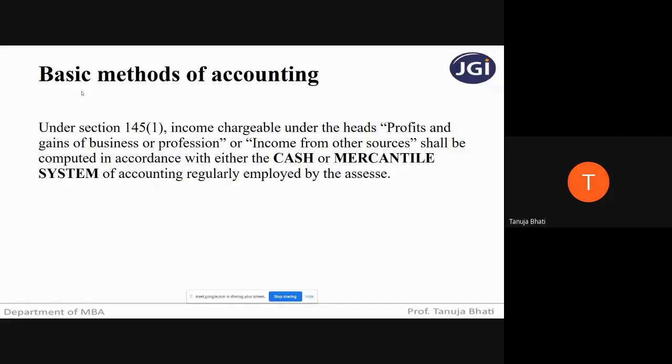In my notes, I will give you all in detail what is cash system of accounting and mercantile system of accounting. In this particular slide, I have just written there are two methods of accounting usually followed by the assessee while calculating the income chargeable under the head profits and gains from business or profession, that is either cash or mercantile system of accounting. Is this clear, students? Yes, ma'am. Okay. Next.